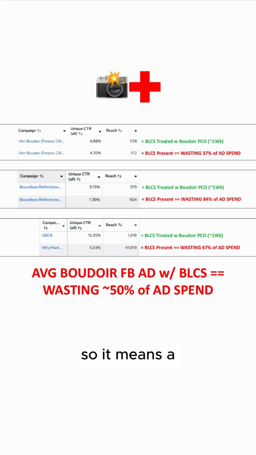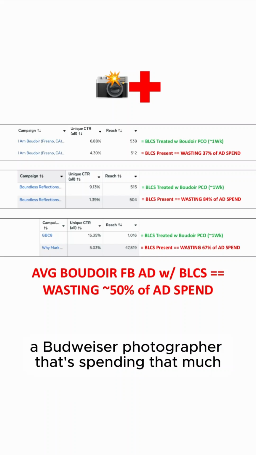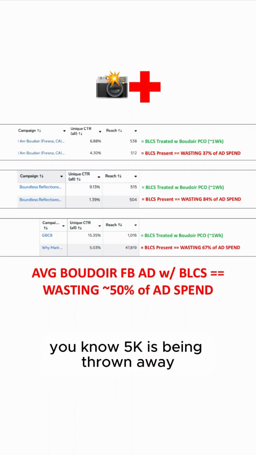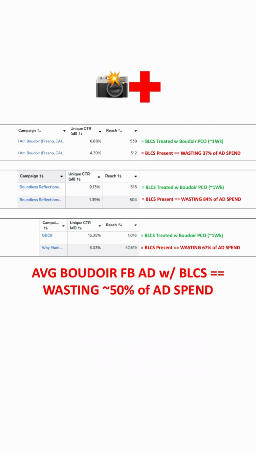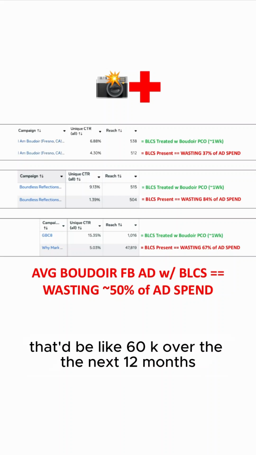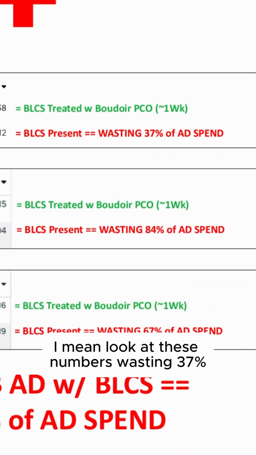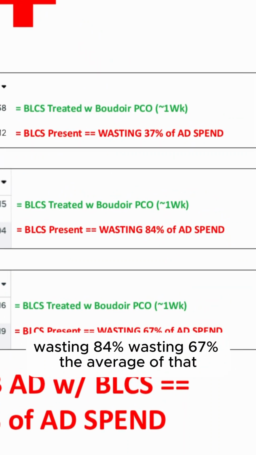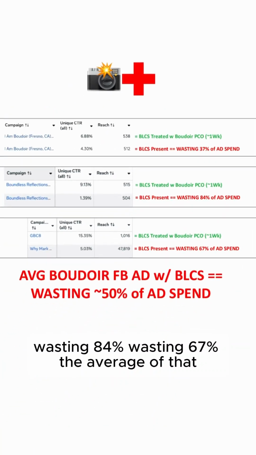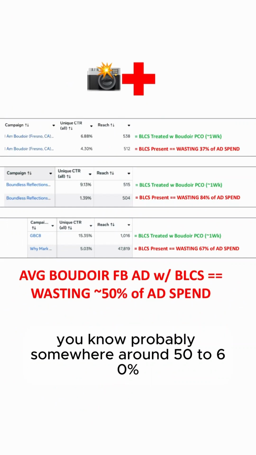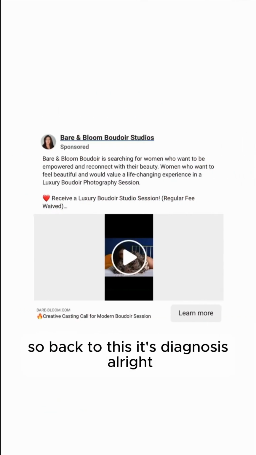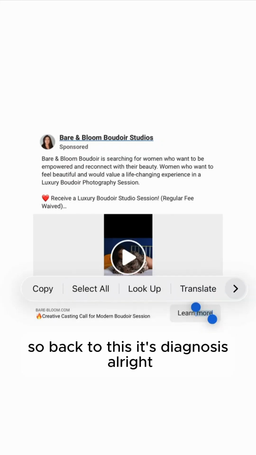So it means a boudoir photographer that's spending that much, 5K is being thrown away on average. That'd be like 60K over the next 12 months. And how do we know it's about 50%? I mean, look at these numbers. Wasting 37%, wasting 84%, wasting 67%. The average of that, probably somewhere around 50 to 60%. So back to this, let's diagnose this.